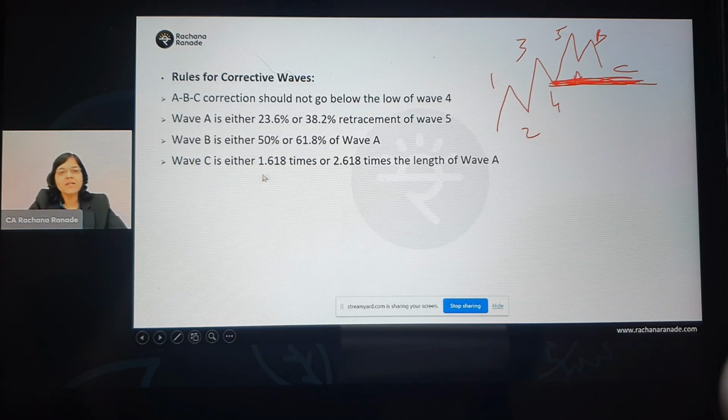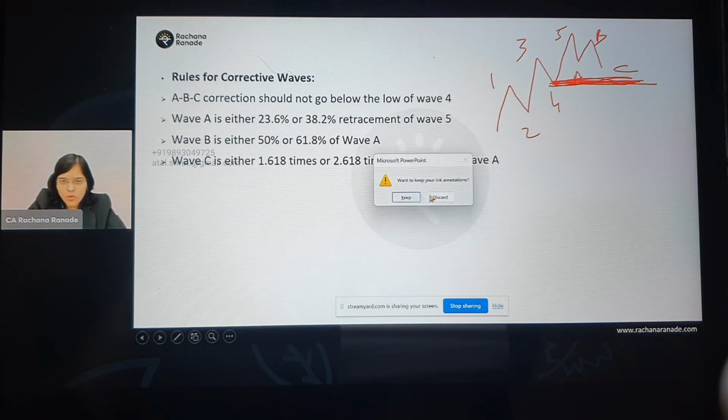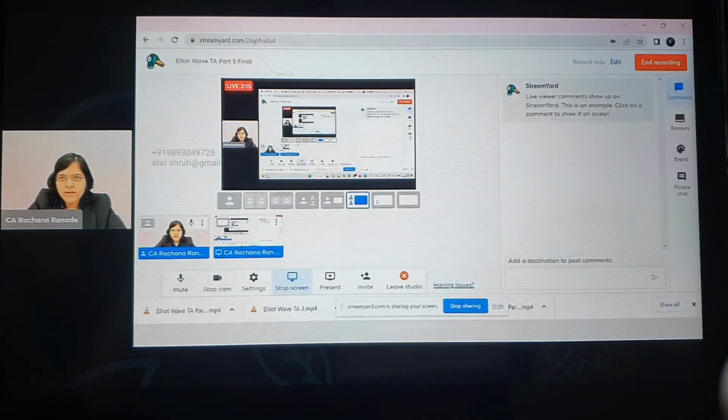And finally, it says that C is either 1.618 times or 2.618 times of wave A. So whatever is wave A, C is 1.618 or 2.618 of wave A. Now the moment I'm saying 1.61 or 2.61, we are going to use Fibonacci extension. Okay. Now we are going to quickly go to TradingView and try and understand how this would work.